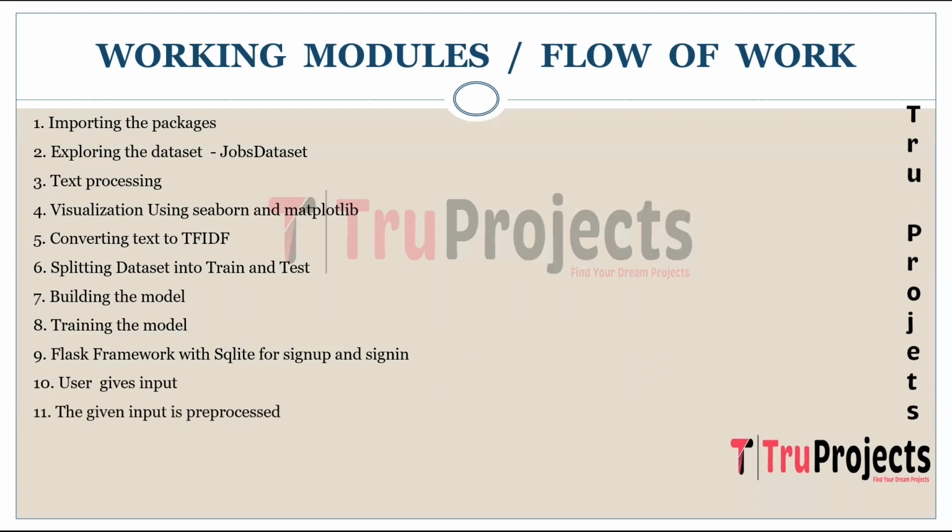The next step is the given input is pre-processed. The uploaded data will be pre-processed, which means the stop words will be removed and NLTK will be applied. The next step will be the trained model is used for predicting the result. The trained machine learning model is employed to make predictions based on the user input. The next step is the final outcome is displayed through the frontend. The results or the predictions of the model will be displayed on the user interface.